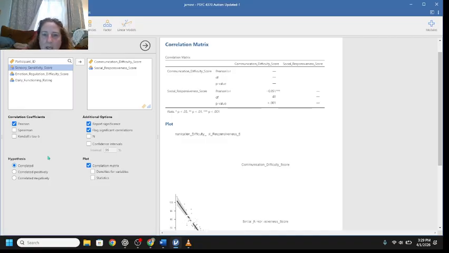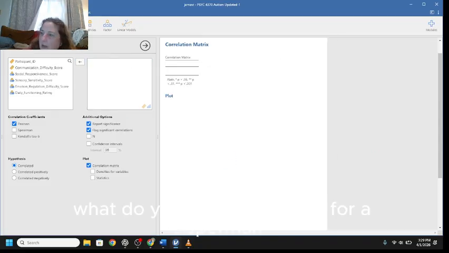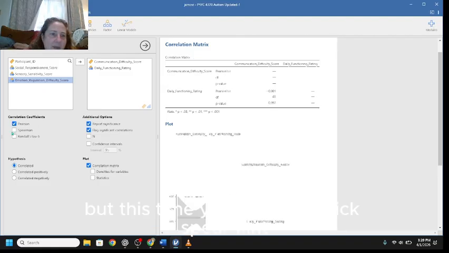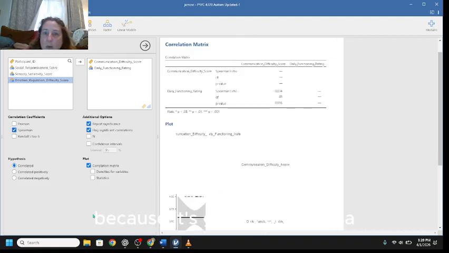All right. So what do you do when it asks for a Spearman? Because that's what it asked for on the second one for communication difficulties and daily function. You would move communication difficulties over and daily function, but this time you're going to click Spearman. Make sure you unclick Pearson's because it's going to give you a Pearson's if you don't do that.